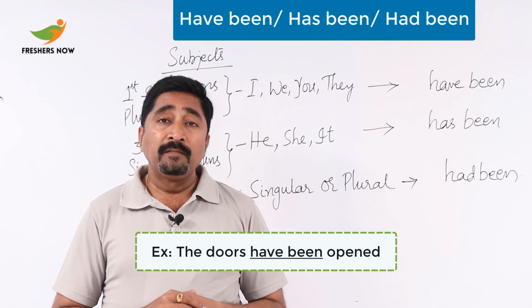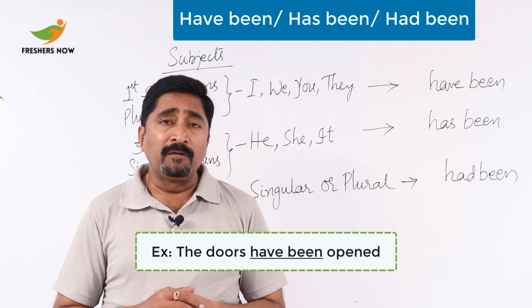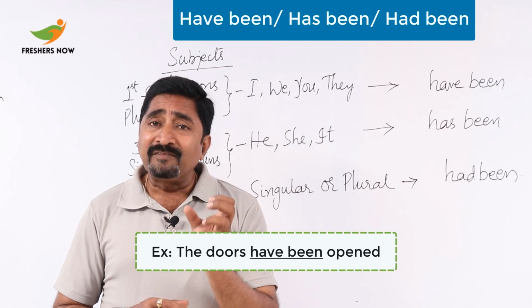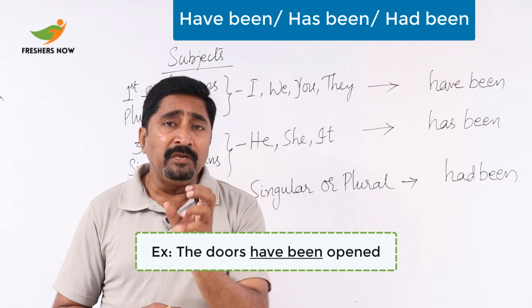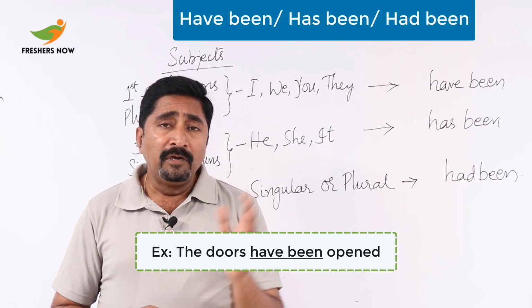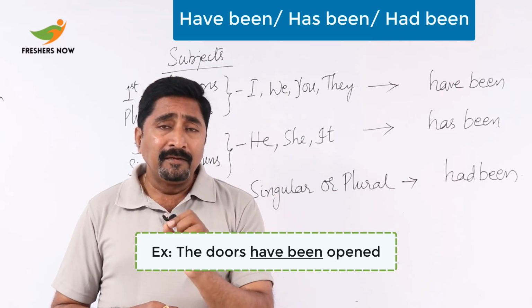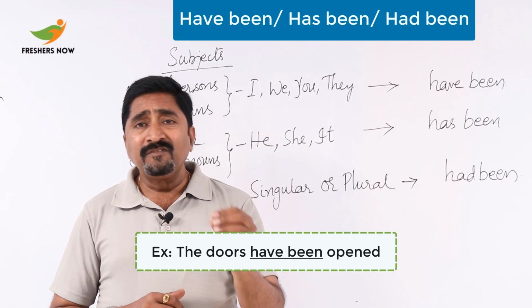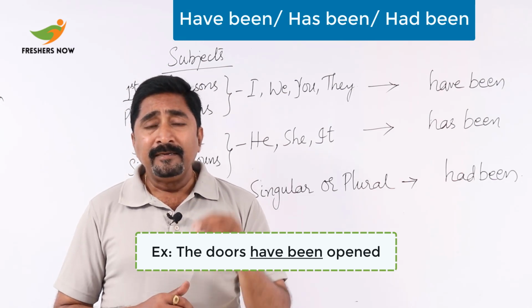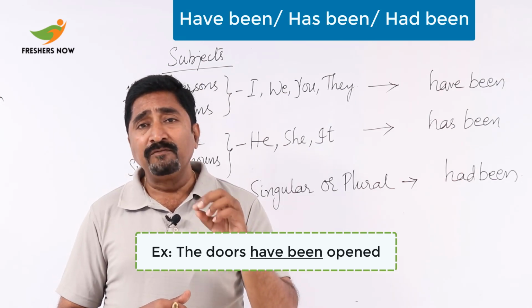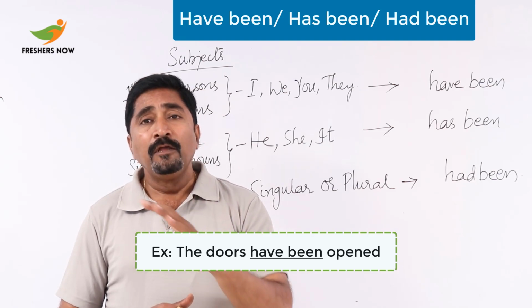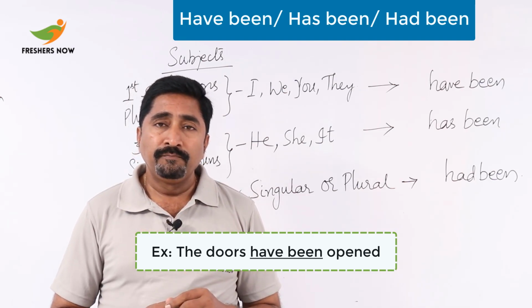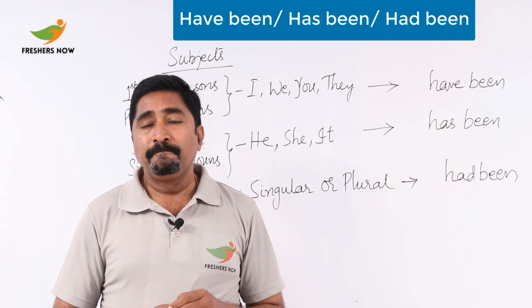That means it's very clear that it's in passive form. With the use of been, that is a be form, it's very clear that it is in a passive form. In case of the use of passive form, it emphasizes the verb, that is the action.